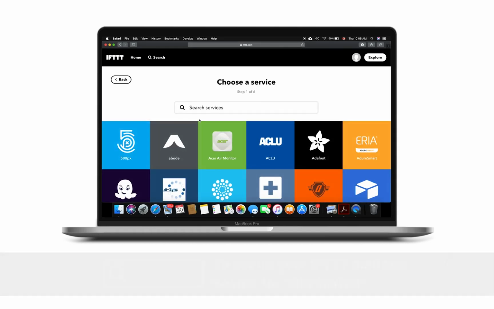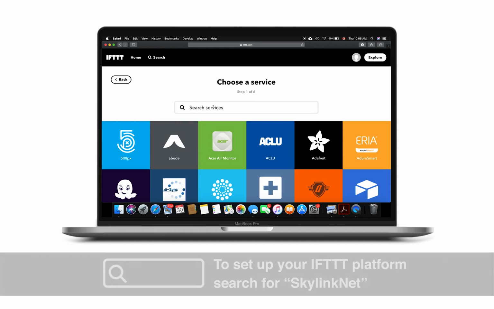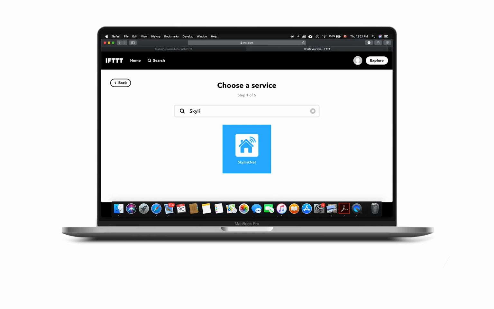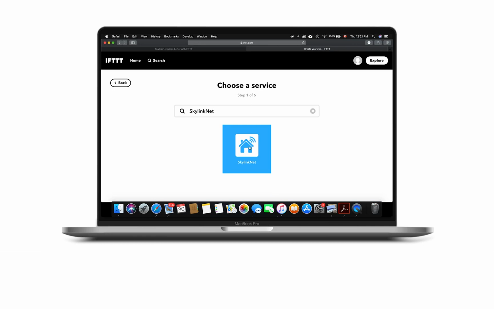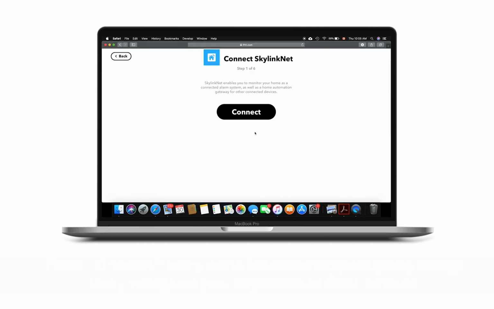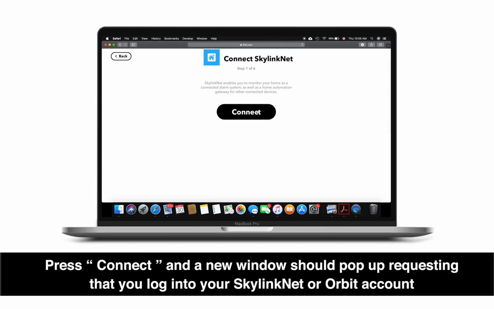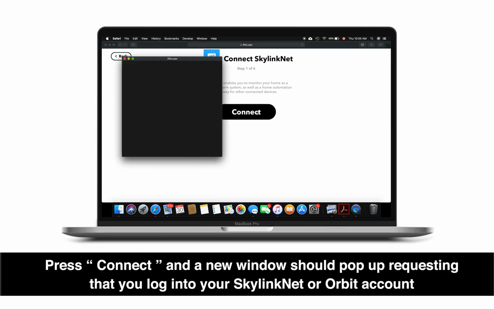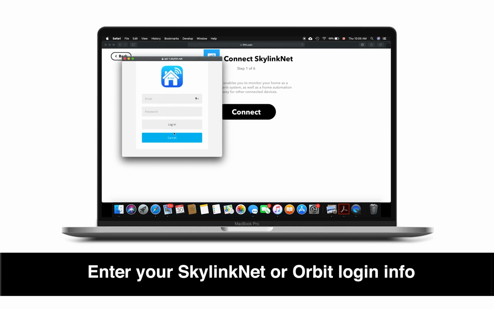To set up your IFTTT platform, search for Skylink Net. Choose Skylink Net. Press Connect and a new window should pop up requesting that you log into your Skylink Net or Orbit account. Enter your Skylink Net or Orbit info.